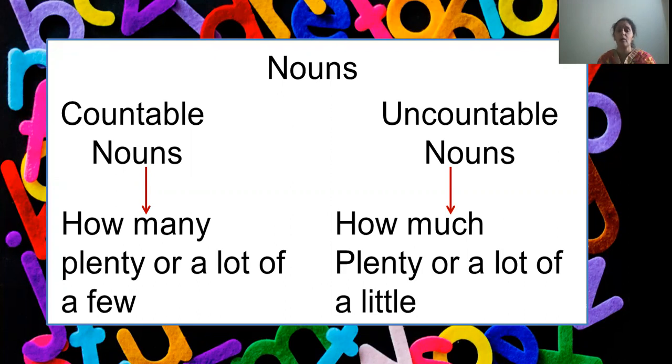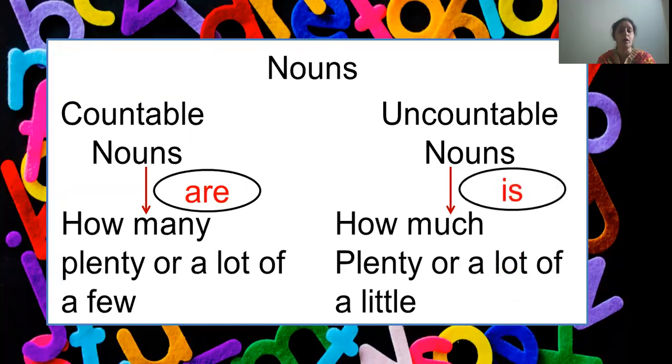Now, one more thing that we have to observe here is that when we are talking about countable nouns, we are using the verb are. There are plenty of apples on the table. There are a few books on the table. But when I'm talking about uncountable nouns, how much water is there in the bottle? There is a little water in the bottle. So I'm using the verb is here. Clear? Let's repeat the examples.